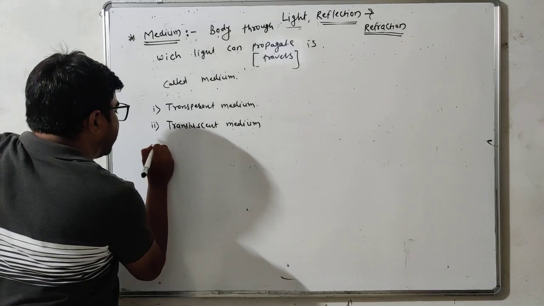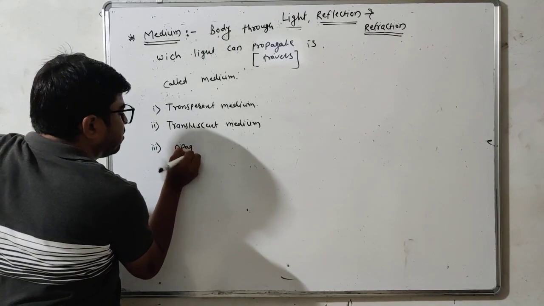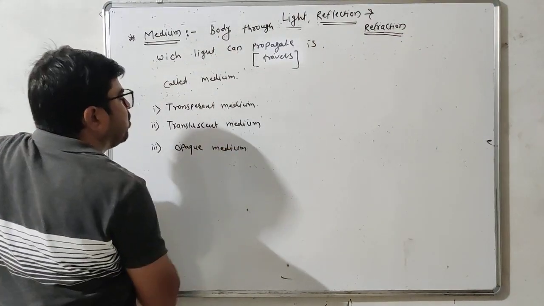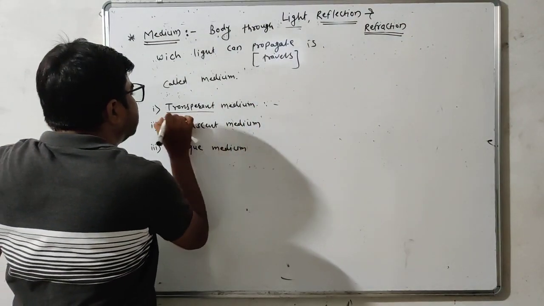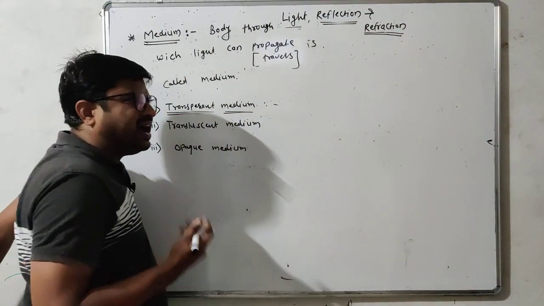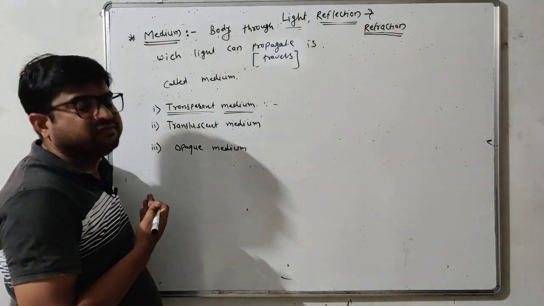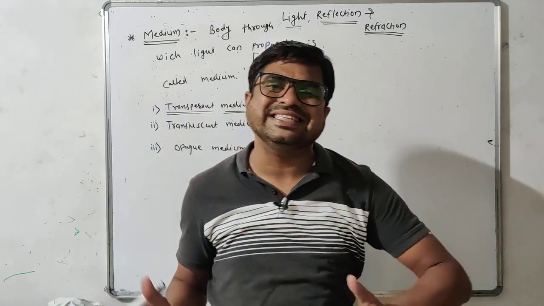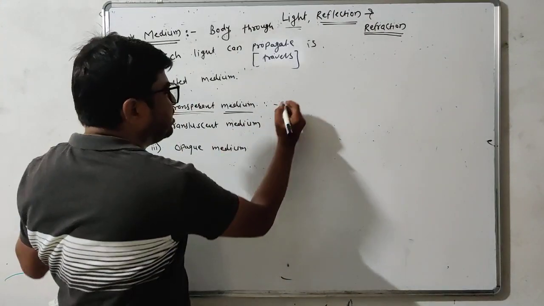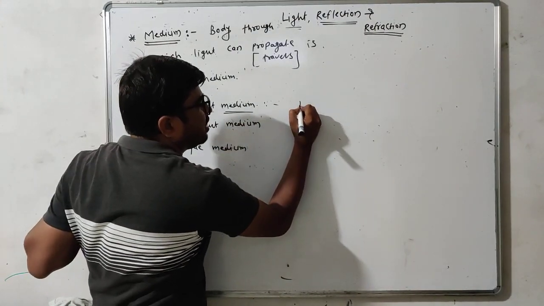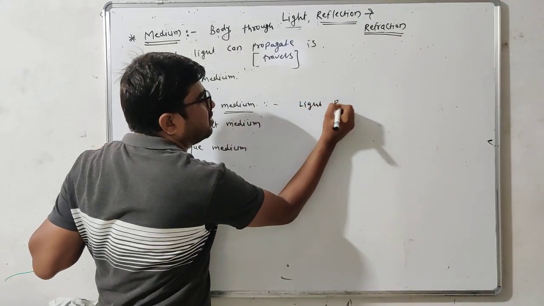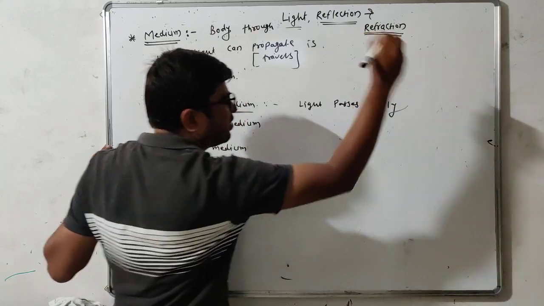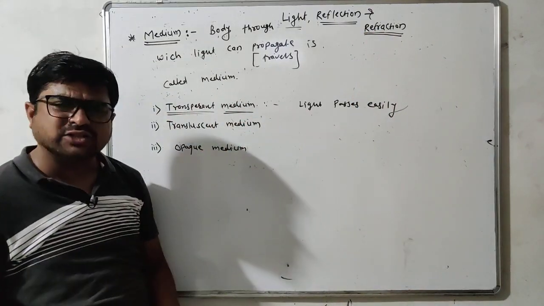And third one is opaque medium. Now what is a transparent medium? As its name suggests, the medium which is transparent, through which light may pass easily. The medium through which light passes easily is called a transparent medium.